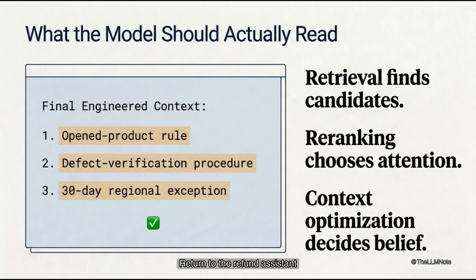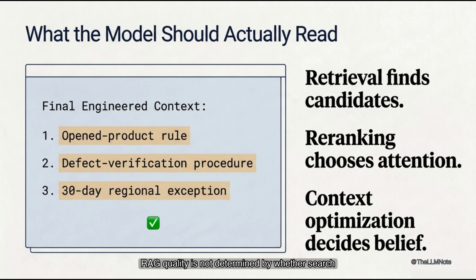Return to the refund assistant. The database still contains thousands of policies, and the retriever may still produce 20 plausible passages, but the final prompt now contains 3 pieces of evidence: the exact opened product rule, the defect verification procedure, and the 30-day regional exception. The answer becomes shorter, more precise, and easier to audit because the context was engineered before generation began. This is the deeper architecture lesson.